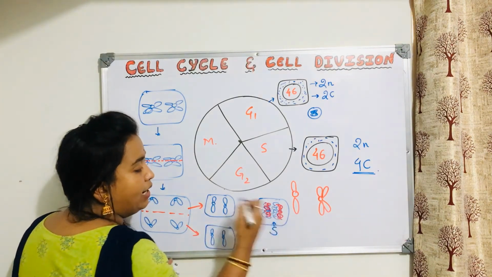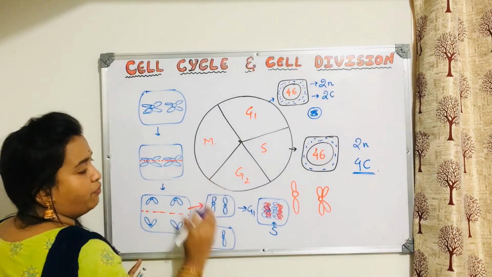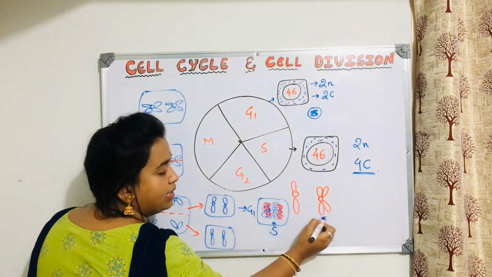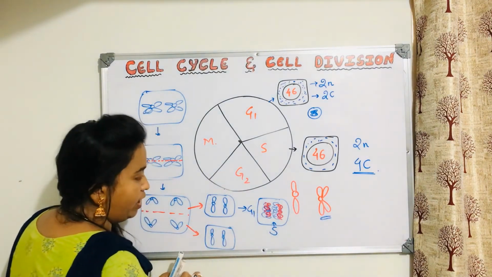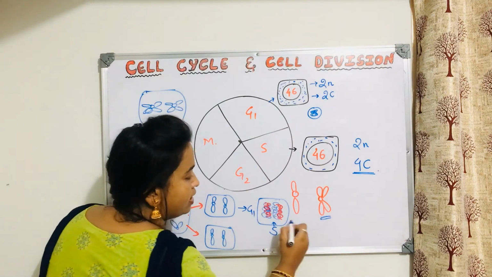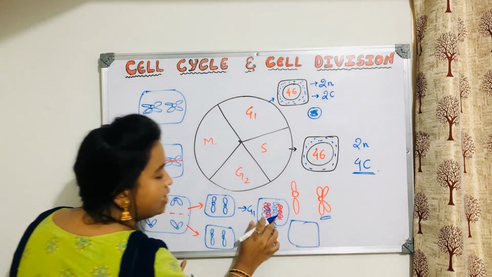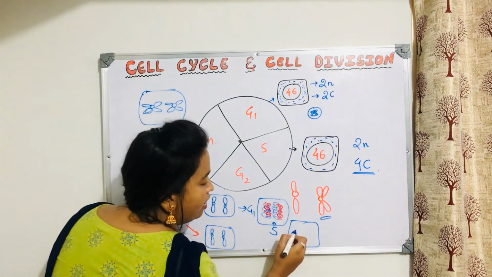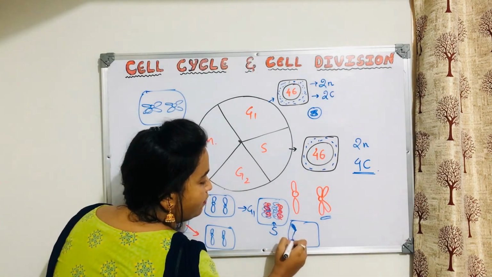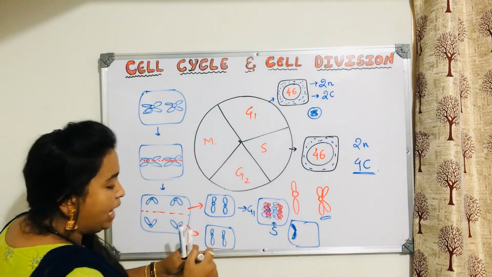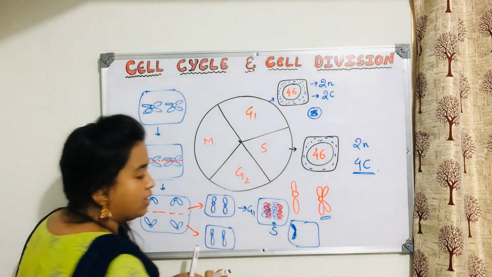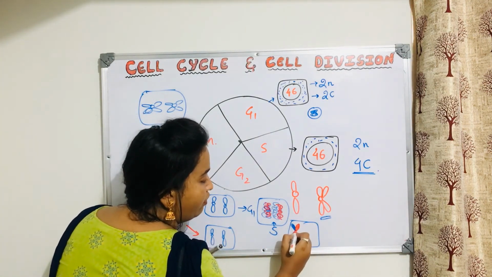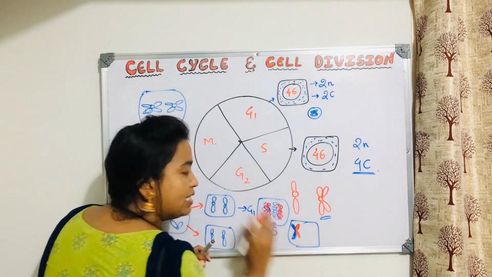Now what will happen later on? When it comes to M phase, it becomes like this. If this same cell comes to M phase, you will find that one part is like this and the newly replicated one I am showing in red. That doesn't mean it is a different copy; it is the same thing.